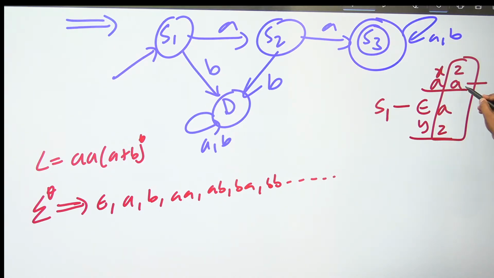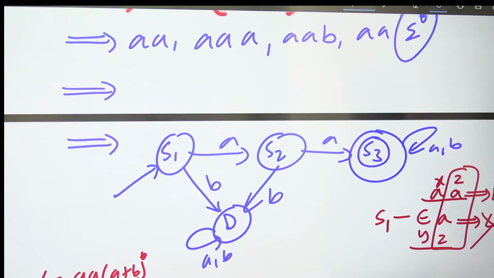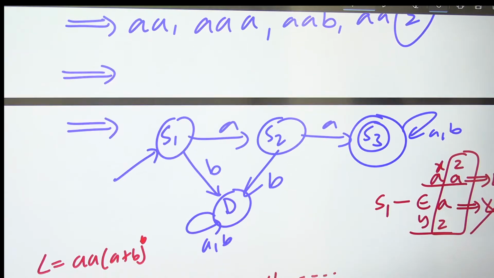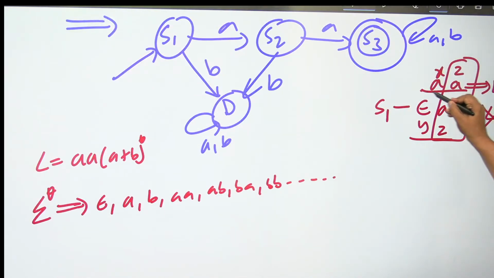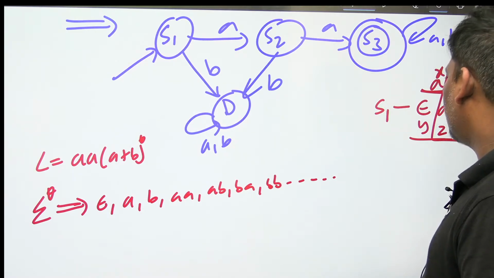Now, if you observe clearly, XZ belongs to L, but YZ does not belong to L, because in our language every string should start with double A. This one is starting with double A, this one is not. So after adding Z, one belongs to L and one does not. That means epsilon and A do not belong to the same equivalence class.